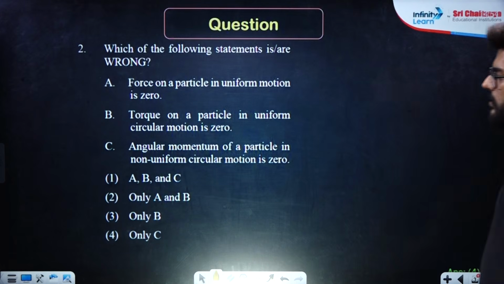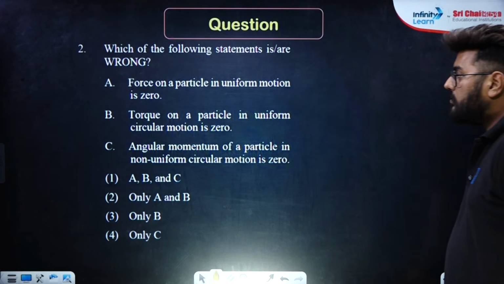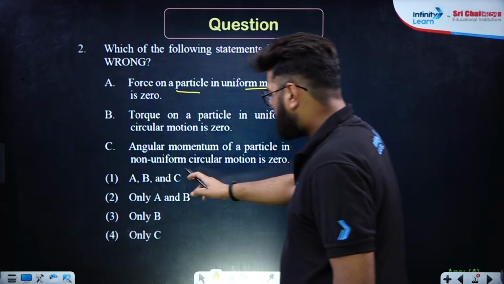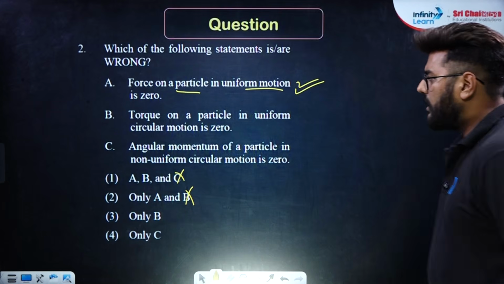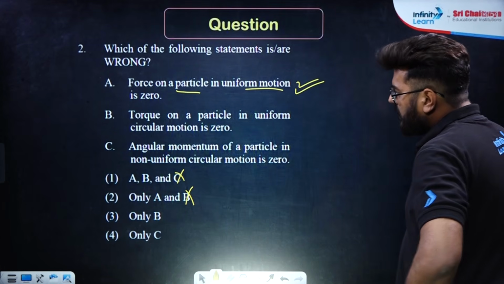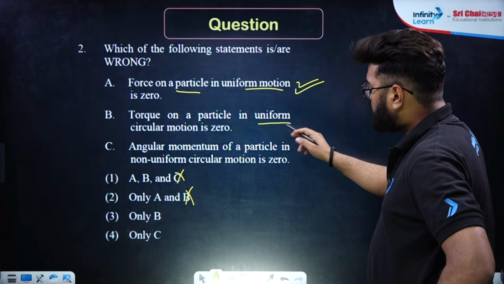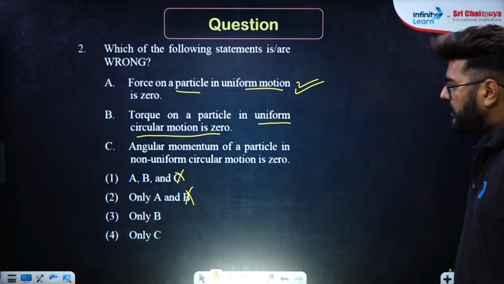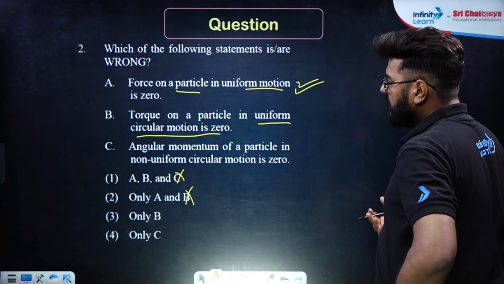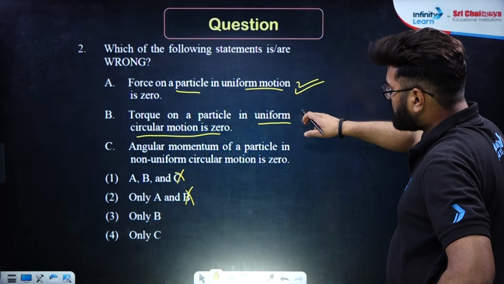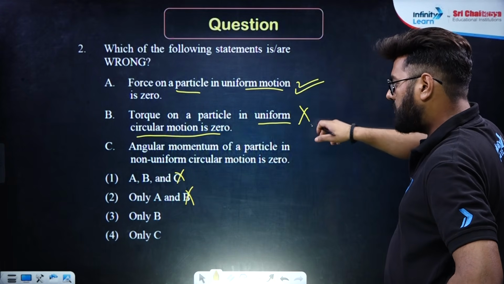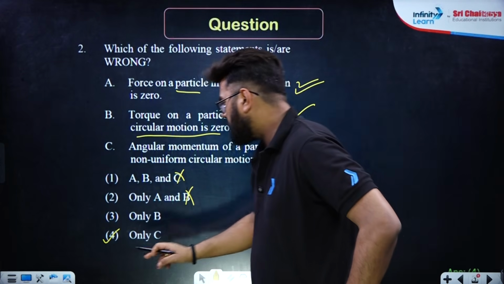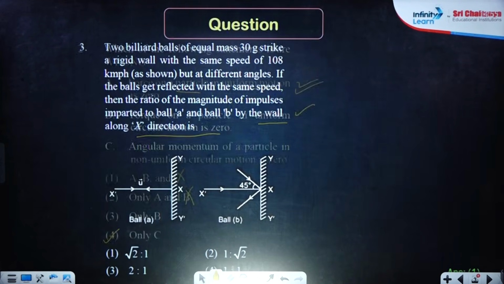Which of the following statements are wrong? Force on a particle in uniform motion is 0. Well, obviously when the motion is uniform, the force is 0. This is absolutely correct, so A cannot be the answer. Rejected. Now 3 and 4 are the only options left for us. Torque on a particle in uniform circular motion is 0. In a uniform circular motion, there is no torque, because if there were a torque, there would be some alpha, and then omega would change, and it could not be a uniform circular motion. So this is right, it is 0. That means option number C is the correct answer. We don't have to read the rest.